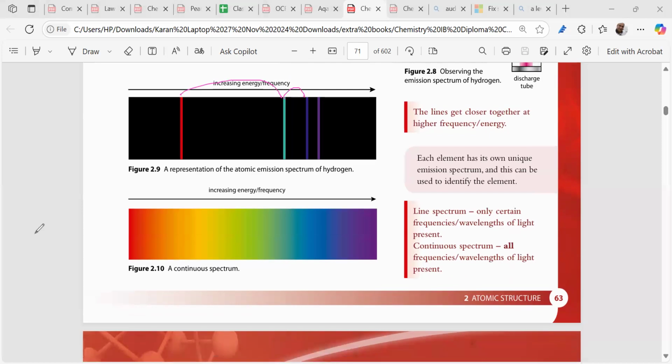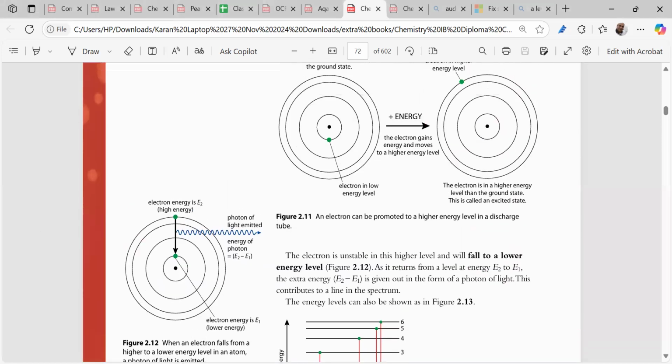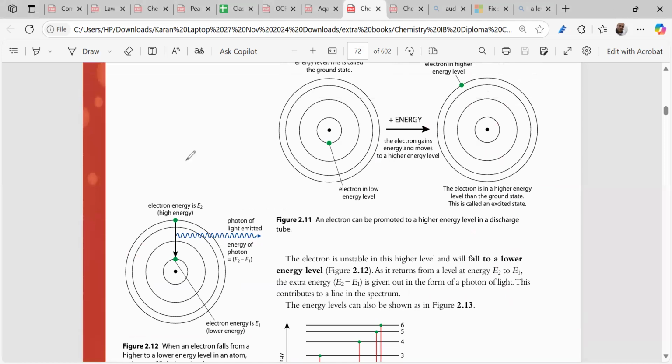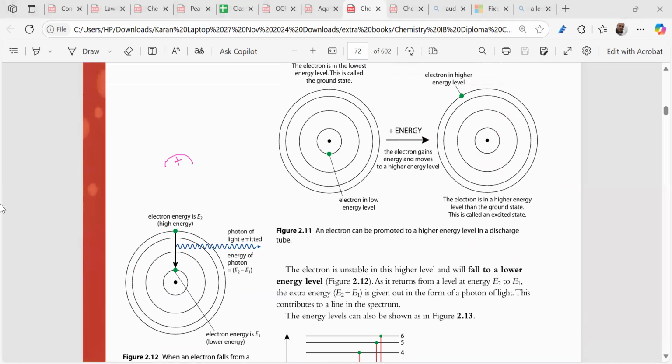Now, I forgot to tell you a very important thing. If you see the atom, this is a very crucial thing you have to master. These are the energy levels, right? And remember one thing: when you go from the nucleus to the outermost level, the gaps will be closing down. Can you see this? The gaps will close down.